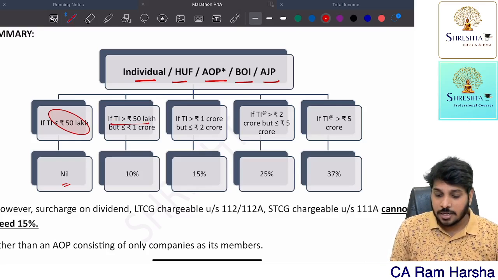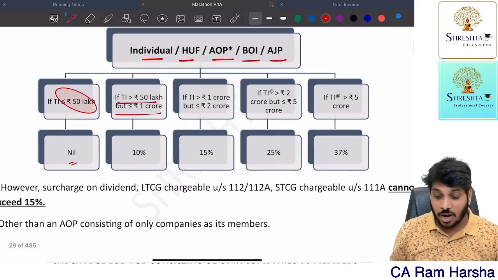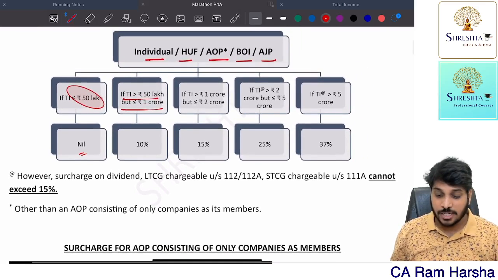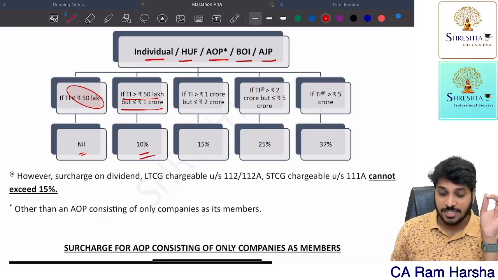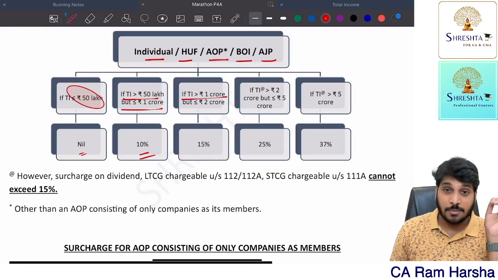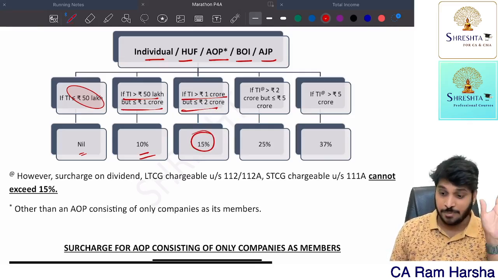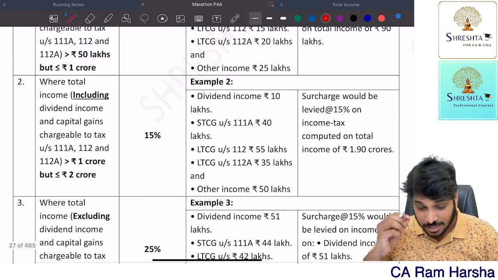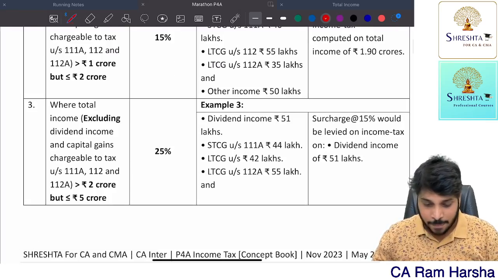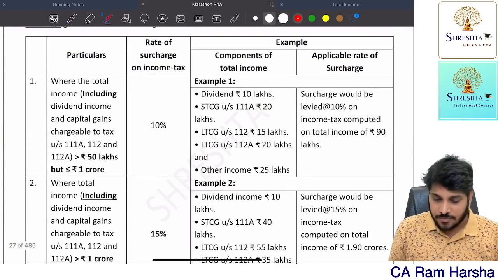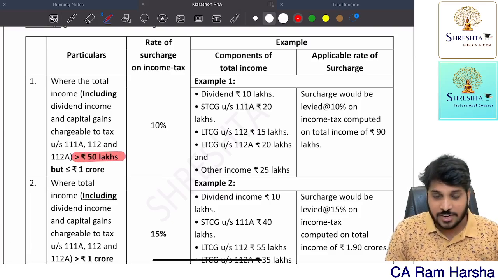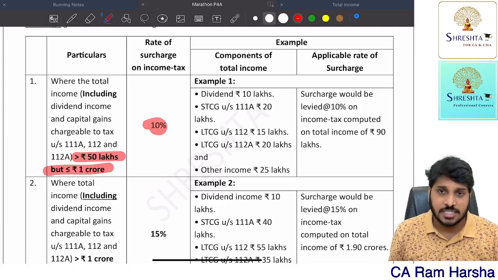Suppose the total income is exceeding 50 lakh, but not exceeding 1 crore, surcharge is 10%. What is the rate of surcharge? 10%. If total income is exceeding 1 crore, but not exceeding 2 crore, surcharge rate is 15%. Now, here there are some important words that you need to understand. You see here, this is the table. If the total income is exceeding 50 lakh, but not exceeding 1 crore, rate of surcharge is 10%.